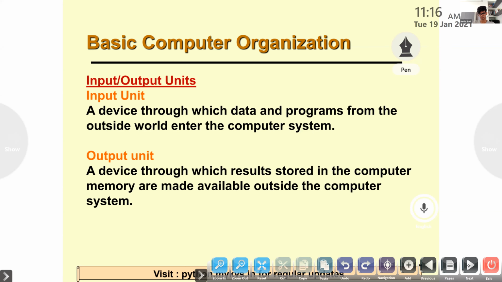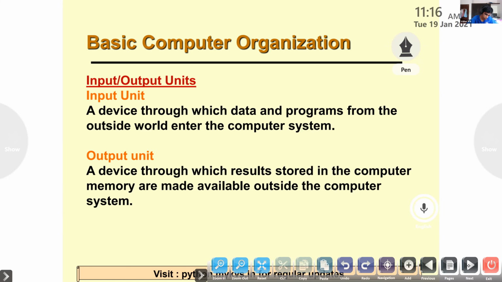Before, are you there? Yes, ma'am. Amiraj, have you taken a screenshot?